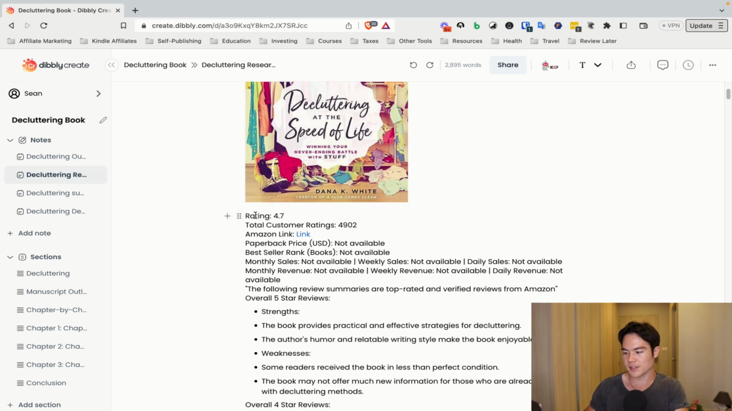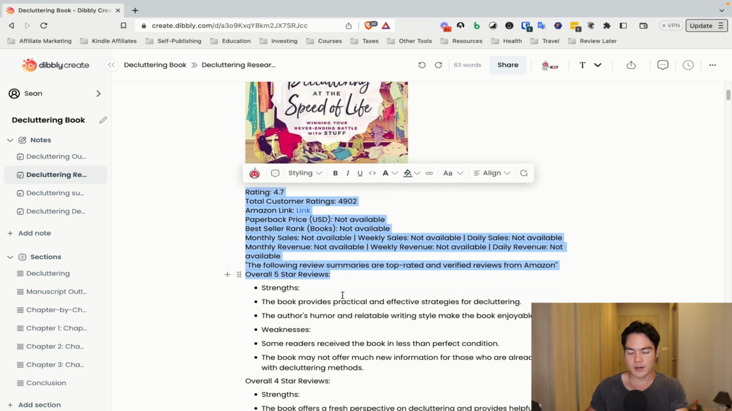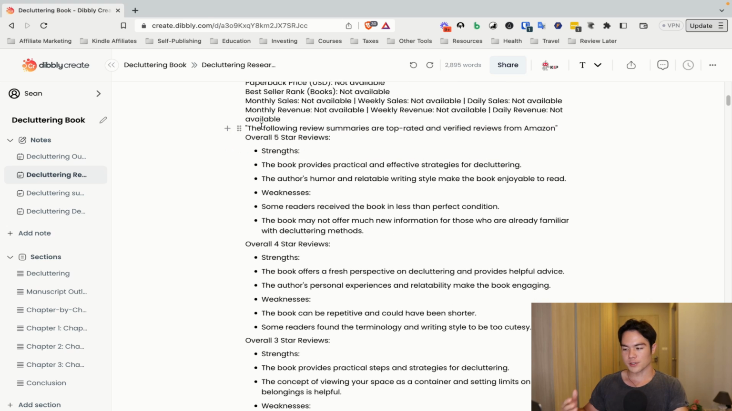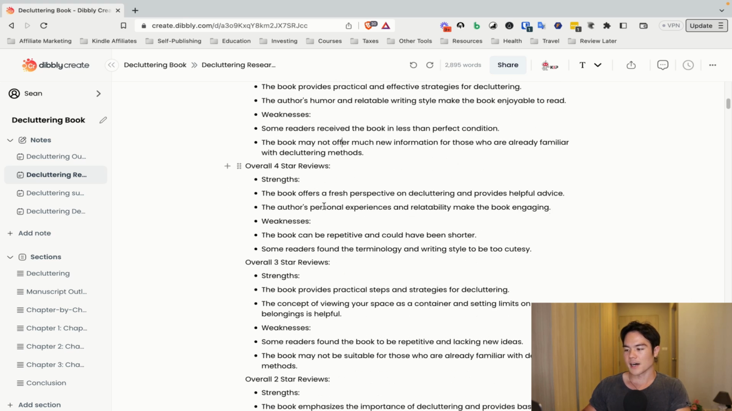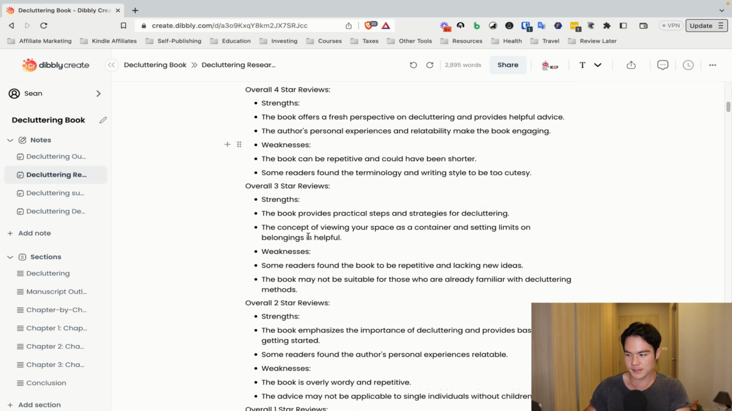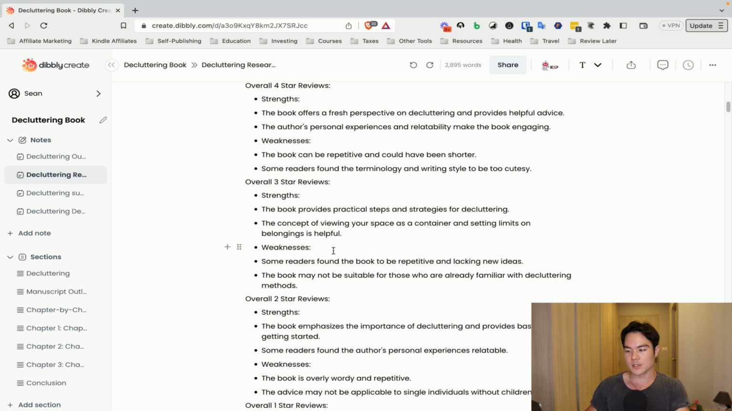So this is the first book that is ranking. You get the rating, customer reviews, as well as the Amazon link. So these are something super easy to get, so I don't think it's that valuable. But what is useful is the review summaries. So it essentially summarizes different reviews for you, like the 5-star reviews, and these are the main points, like the strengths and weaknesses. And the 4-star review, same thing, strengths and weaknesses. 3-star reviews, strengths and weaknesses.